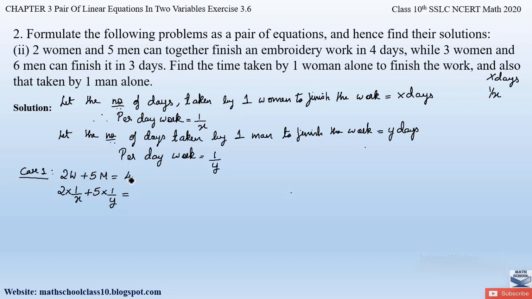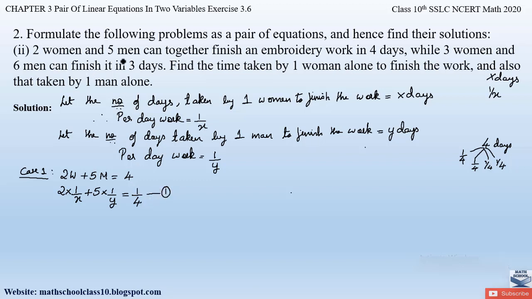That is equal to 1 by 4, since 2 women and 5 men complete the work in 4 days, so per day they will finish 1 by 4 of this work. If they take 4 days to complete the work, then the work is divided over 4 days, and in 1 day they finish 1 by 4th of the work, then another 1 by 4th, and so on. Put together they finish the whole work in 4 days. So we have taken per day work here as 1 by 4. Let this be equation number 1.